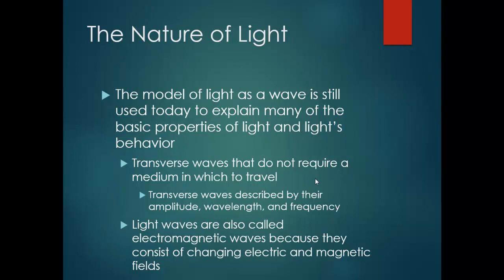We said last time that we have two types of wave: transverse wave and longitudinal wave. Transverse waves don't require a medium in which to travel. Transverse waves are described by their amplitude, wavelength, and frequency. So to describe a transverse wave, we need to know the amplitude, wavelength, and frequency. Light waves are also called electromagnetic waves because they consist of changing electric and magnetic fields.